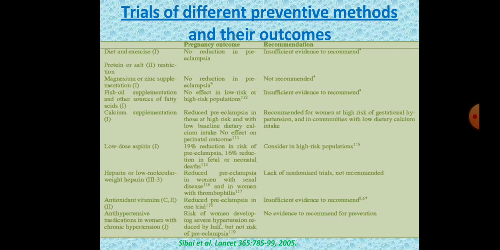Then heparin or low molecular weight heparin, again there is lack of studies, but still it is recommended in high risk women. Then antioxidant vitamin C, E. It has reduced the incidence of preeclampsia in few trials, but still there is insufficient evidence to say it. Antihypertensive medication is started in women with chronic hypertension. Here there is a reduction in the development of